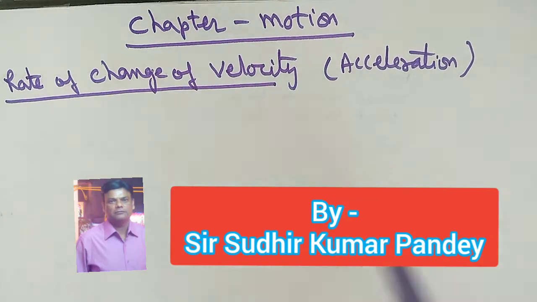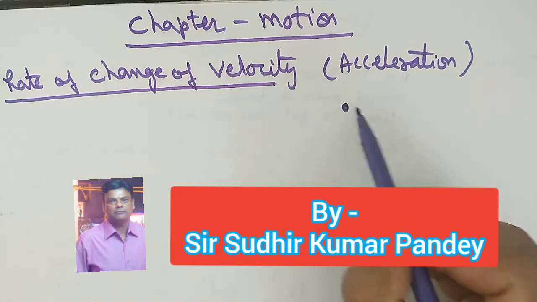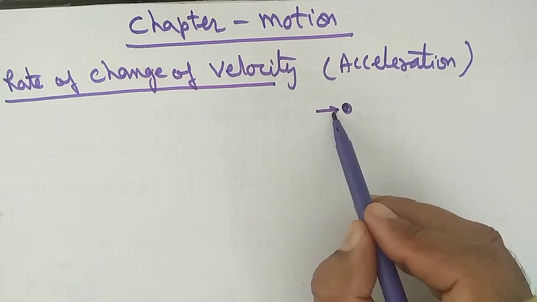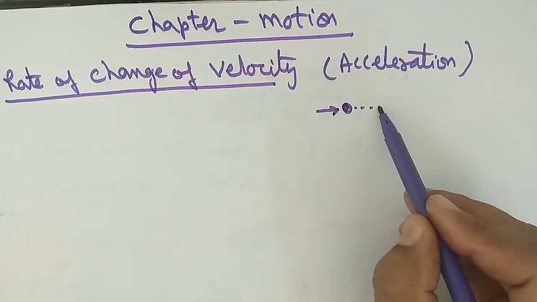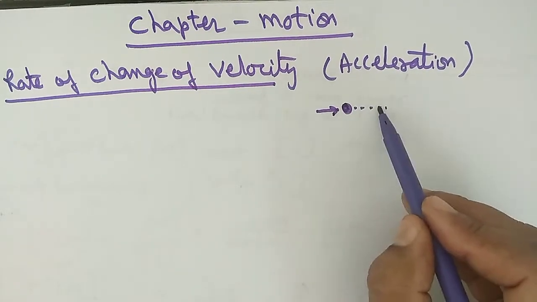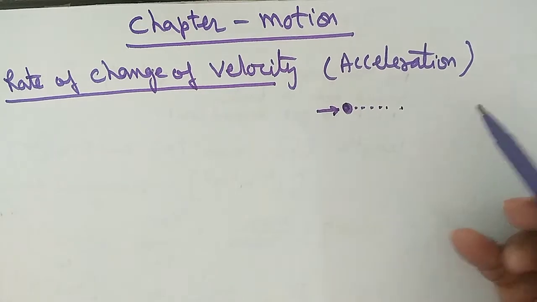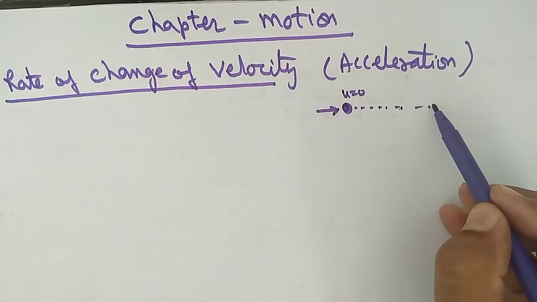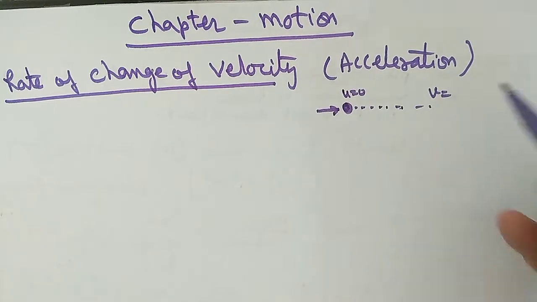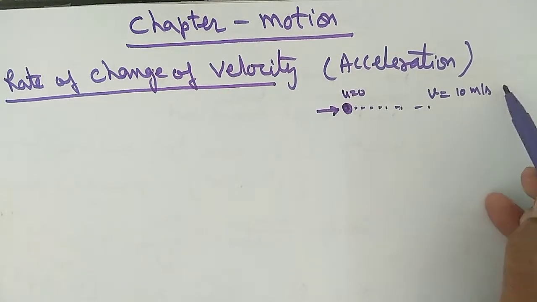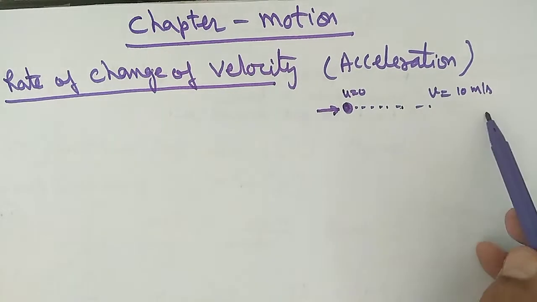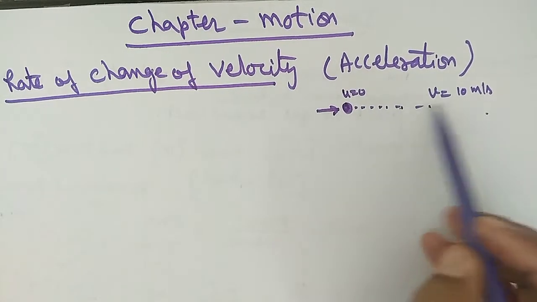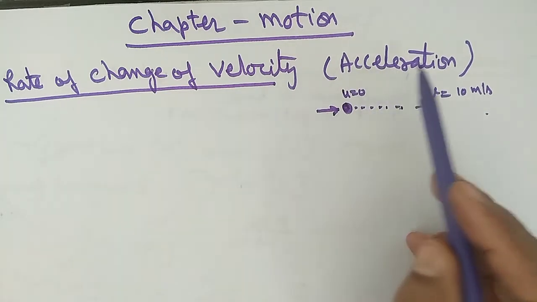See the example, suppose some object is placed, it is in rest position and you are applying the force. So this unbalanced force will move this body in forward direction. Initially suppose its speed is 0, then after some time its speed will be something like 10 meter per second or something different. Okay, so speed will change. So this velocity change per second is termed as the acceleration.